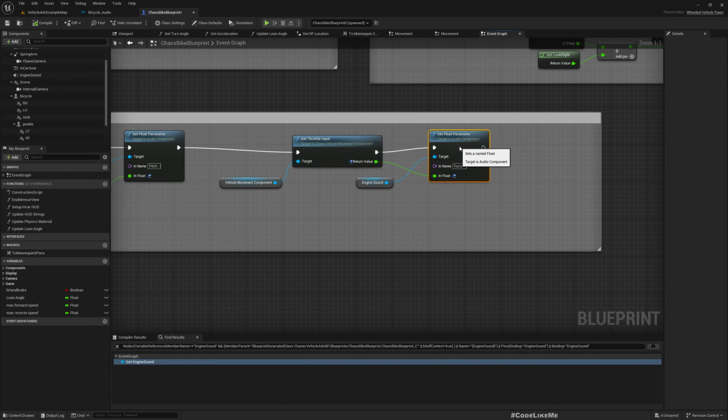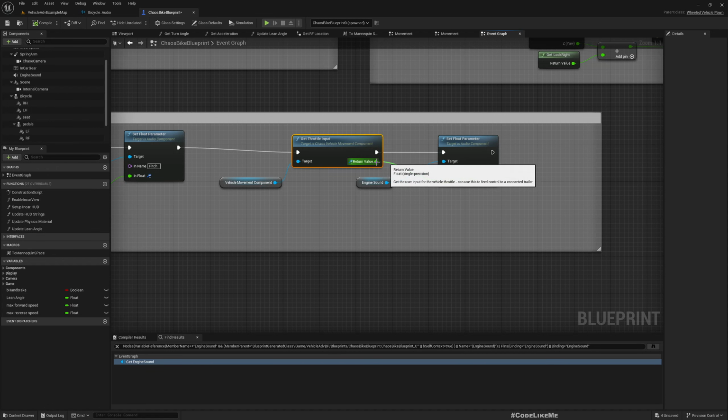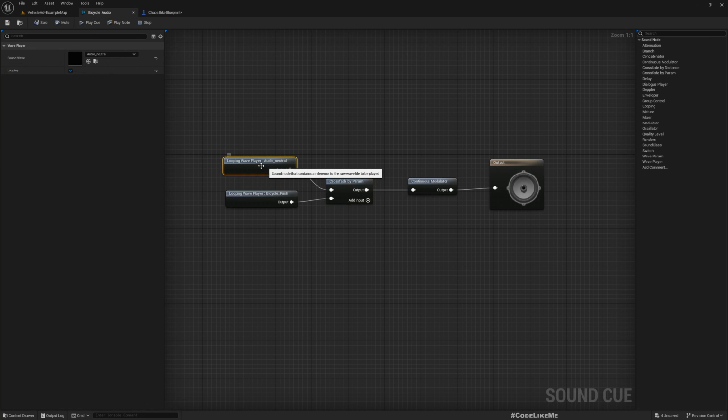that parameter here. I use the engine throttle input because when I press the move input button, this becomes 1, and when I release it, this becomes 0. So that's why I have used that throttle input to crossfade between the neutral sound and the pedaling sound.